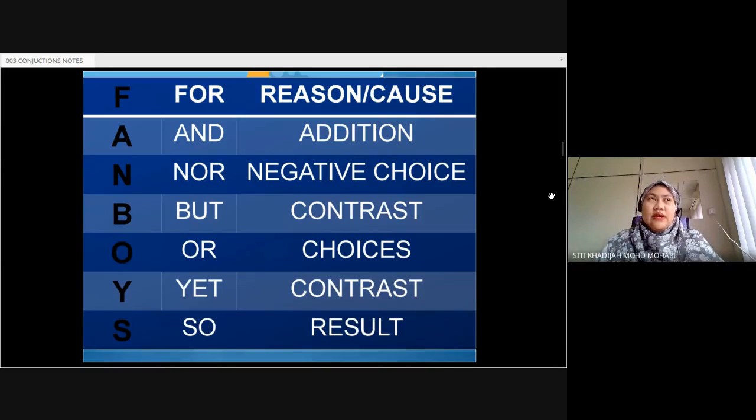Idea yang awak ada satu idea yang berlainan. So, kita guna contrast. Macam kita ada satu idea positif, kita nak tambah idea negatif, kita guna yet or but. Or kita ada, ataupun kita ada idea negatif, kita nak tambah idea positif. It must be contrasting. So we use but or yet. Or, choices. You have two choices, three choices. We use or. And so is to show a result of something.